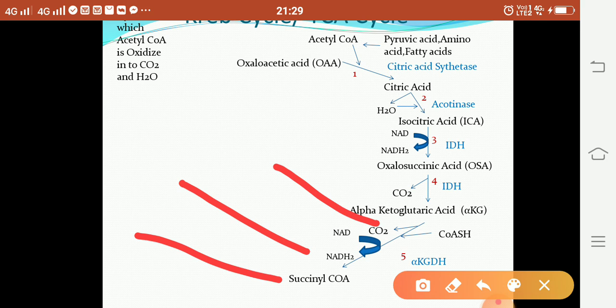Means what? Alpha ketoglutaric acid undergoes decarboxylation and dehydrogenation by adding CoA to form succinyl CoA, and these reactions occur in the presence of the enzyme alpha ketoglutaric dehydrogenase.